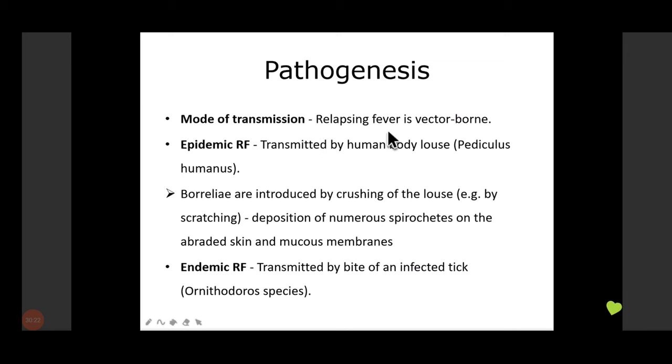The pathogenesis: it's a vector-borne disease, so the mode of transmission is by the bite. Epidemic relapsing fever is transmitted by the human body louse, Pediculus humanus, and it is introduced by crushing of the louse. The louse is there, we scratch it, we crush it, and there is a deposition of numbers of spirochetes on the abraded skin and the mucous membrane. In case of endemic relapsing fever, it is by the bite of an infected tick.